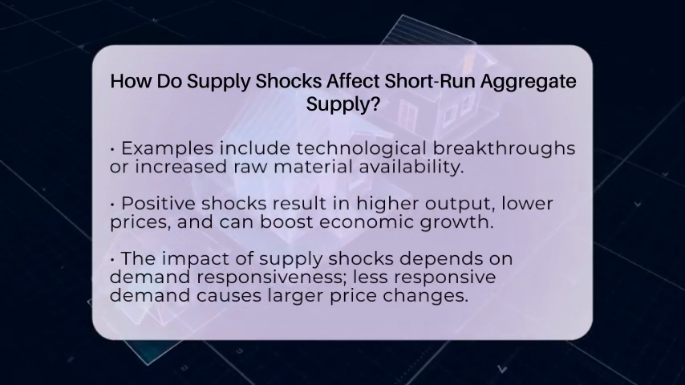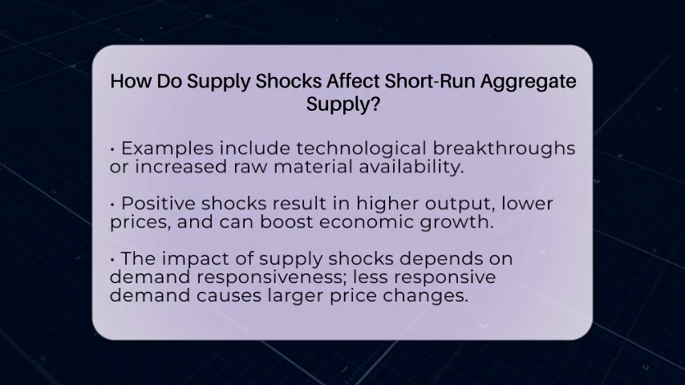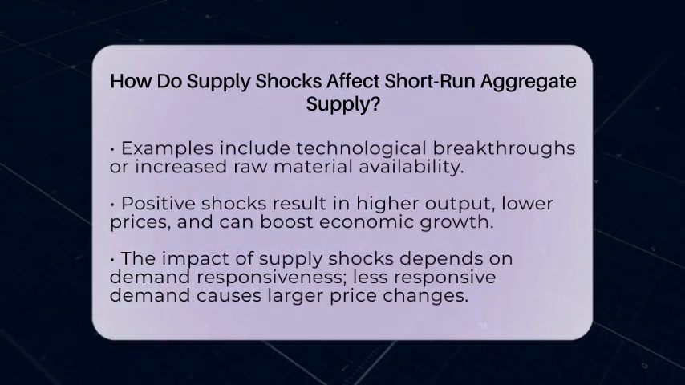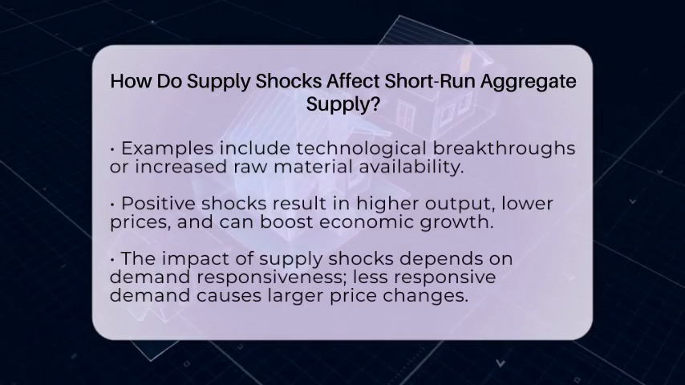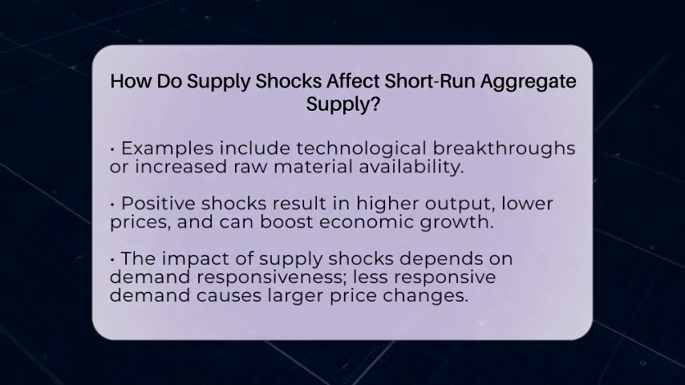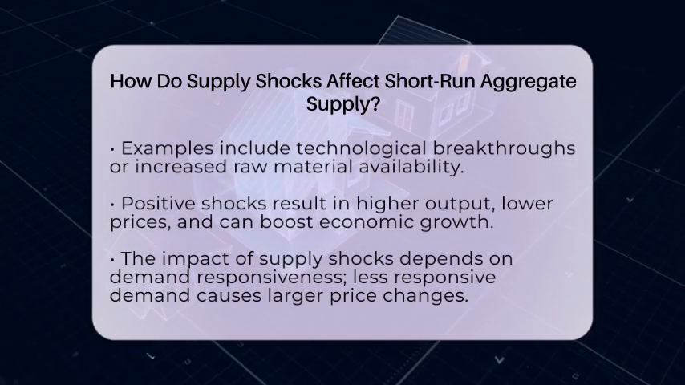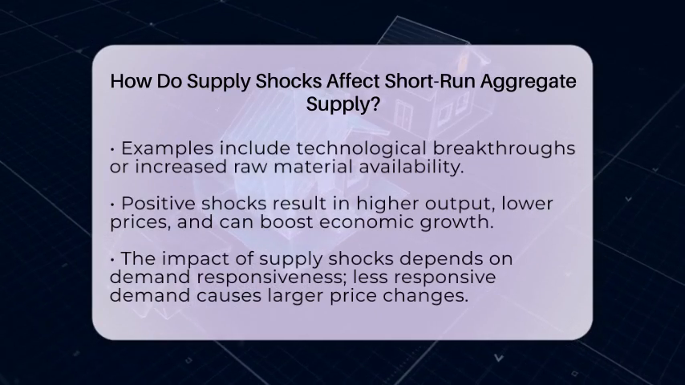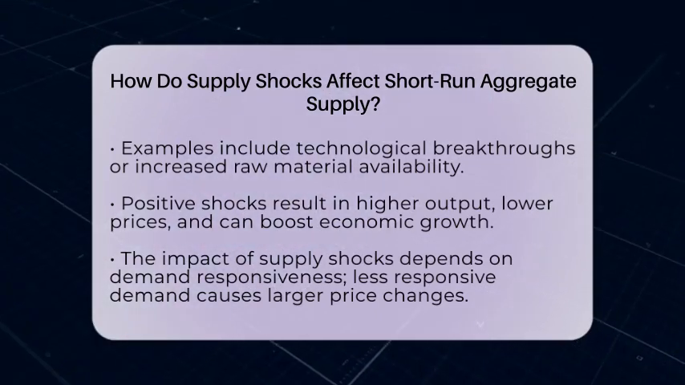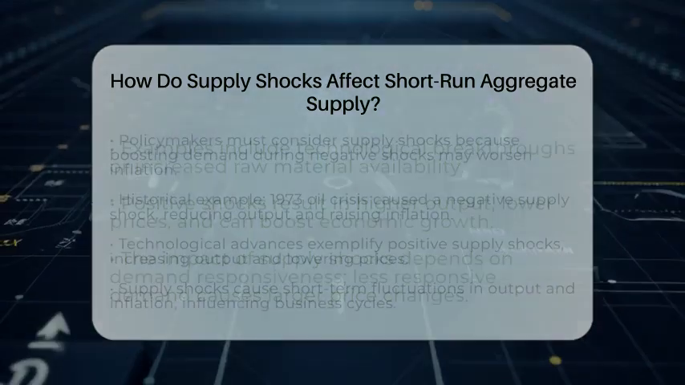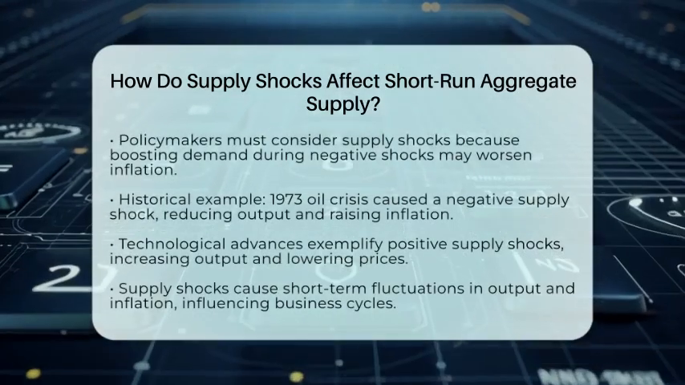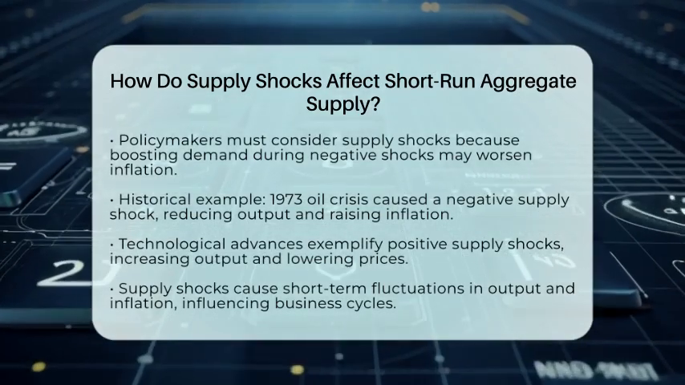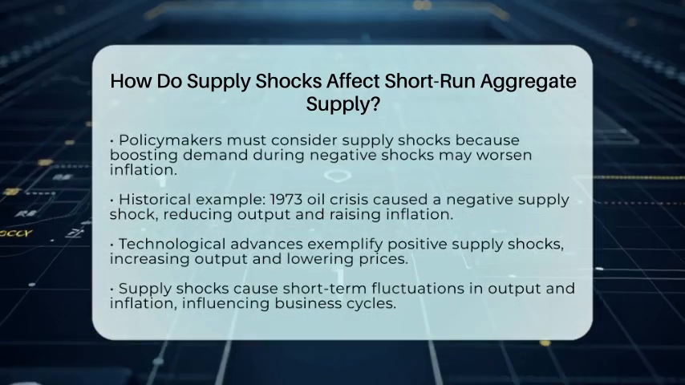The size of these changes depends on how demand reacts. If demand is not very responsive to price changes, then prices will change more sharply with small shifts in supply. If demand is more flexible, then output will change more than prices. Supply shocks are important because they cause short-term fluctuations in output and inflation that are independent of demand. Policymakers need to consider these shocks because trying to boost demand during a negative supply shock might make inflation worse without fixing the real problem.